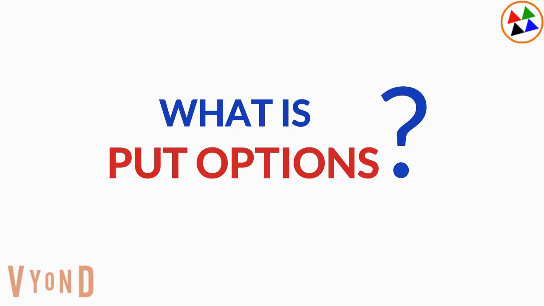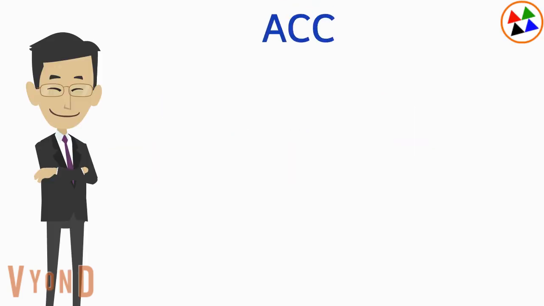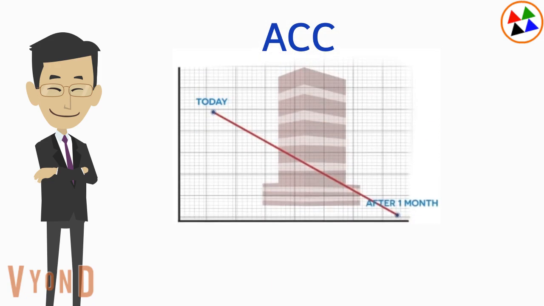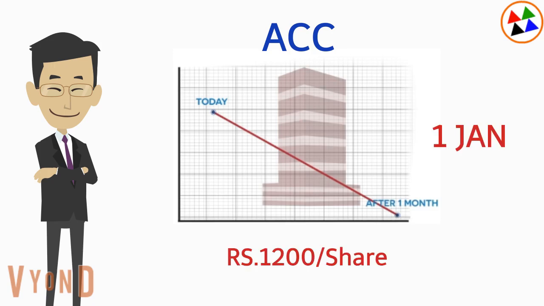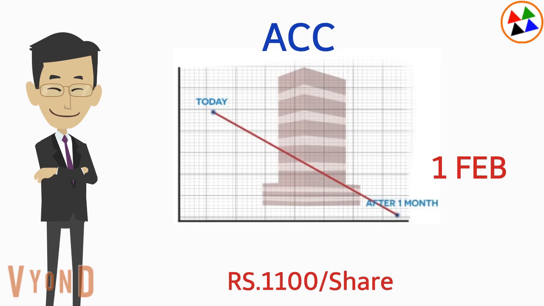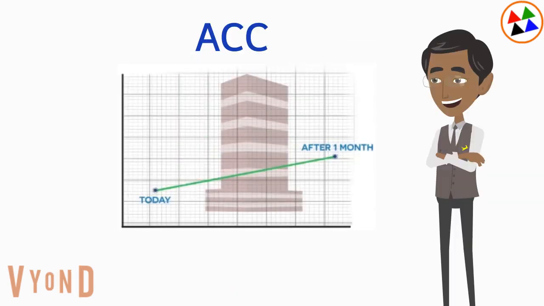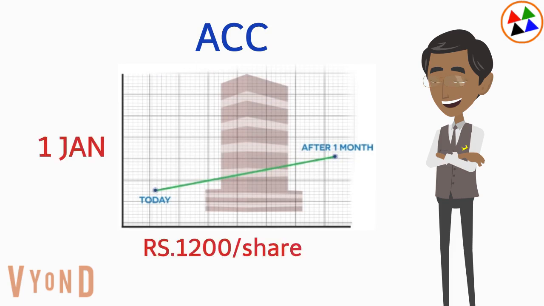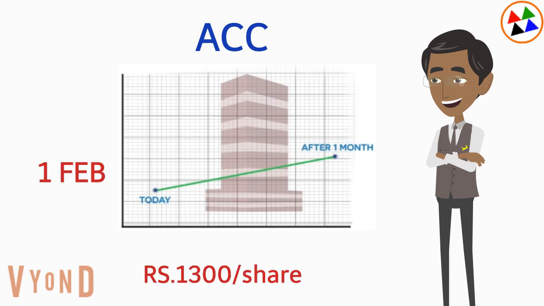What is a put option? This is Amit, who has shares of the ACC Company. The current price of these shares is rupees 1200, and it is feared that these shares will probably fall below 1200 rupees. There is another investor named Vinod who feels that the ACC Company's shares are very trustworthy and